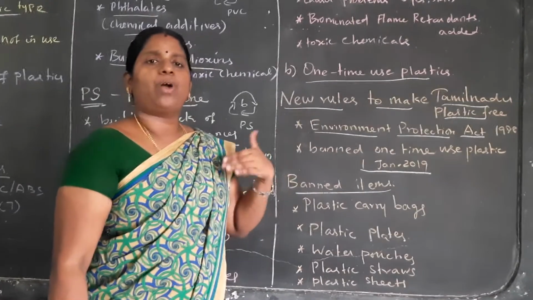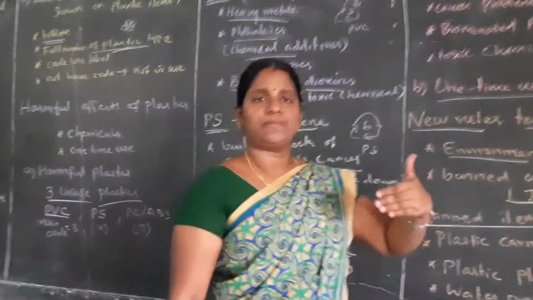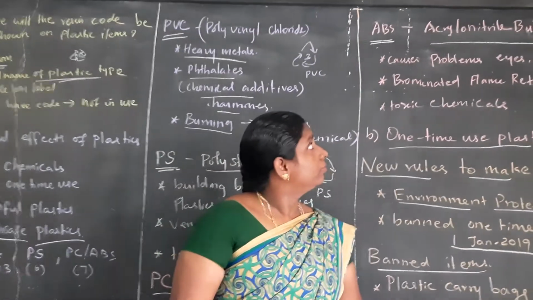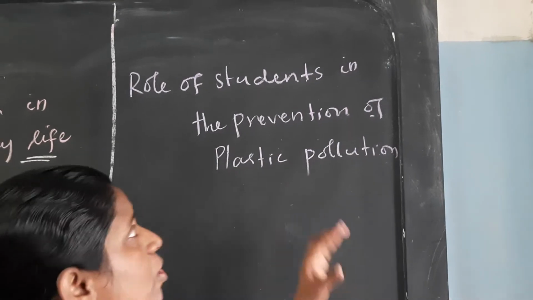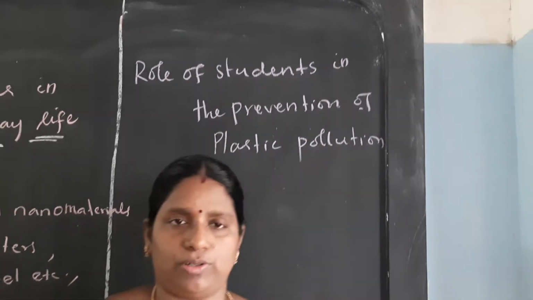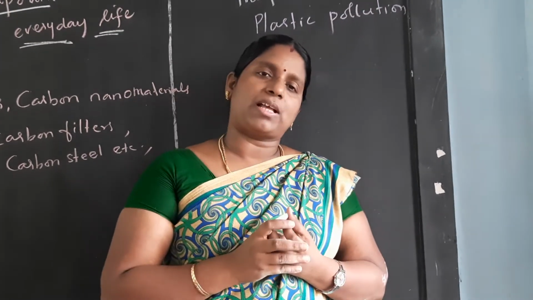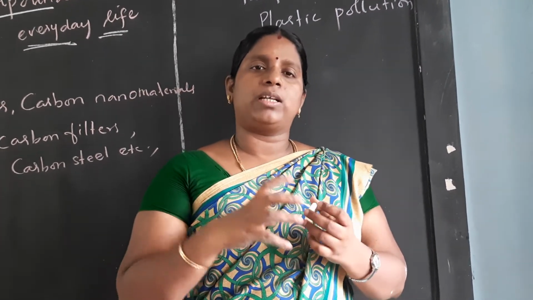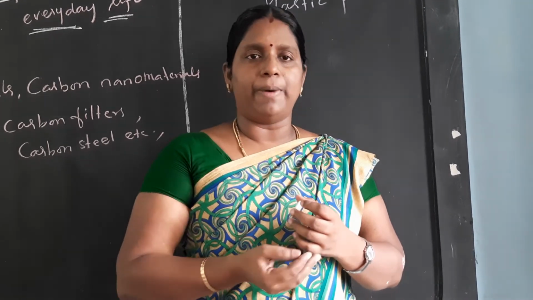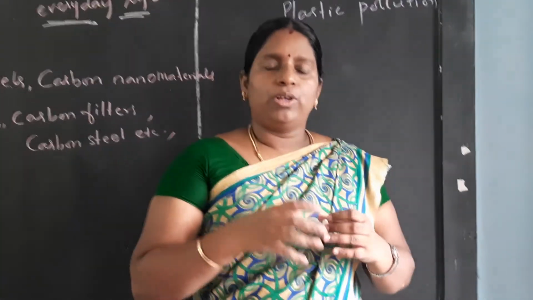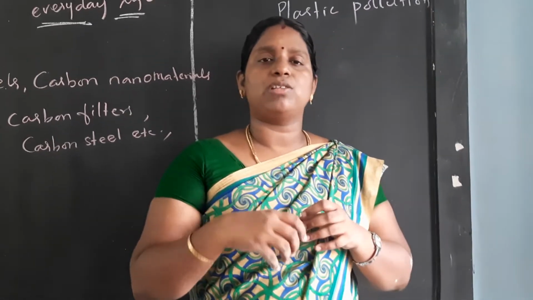So how should you prevent plastic items in future? What is your role in preventing plastic pollution? To avoid plastic items for carrying food, one-time use plastic should be avoided, and natural resource bags or packages should be used. Nowadays a lot of people are using natural resources. So you have to build much awareness to prevent plastic and create a plastic free world. Thank you, students.